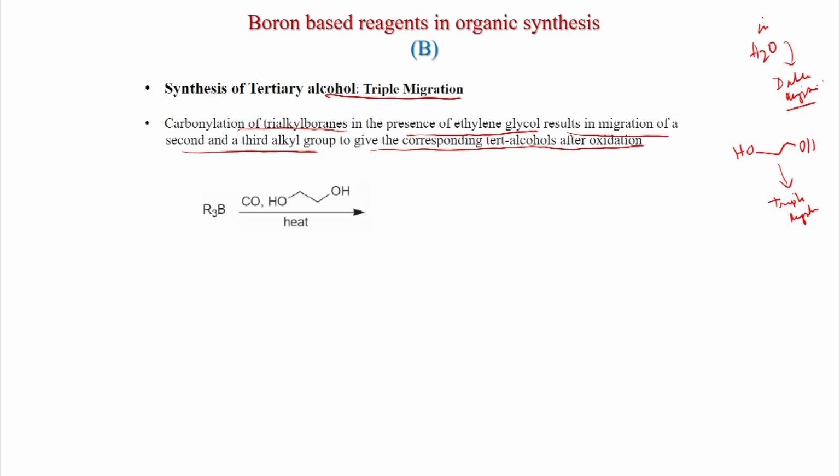You will see that after carbon monoxide and this ethylene glycol, what happens? See, these two OH groups bind to boron and three alkyl groups are migrated. So, you get C-R3-B. So, three alkyl groups are migrated to the carbon atom. So, that is why CR3 is formed, and after that NaOH, H2O2 treatment you get this tertiary alcohol.